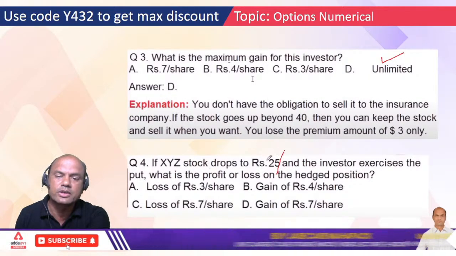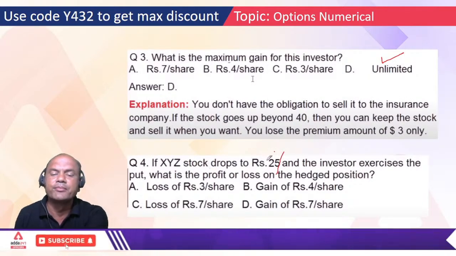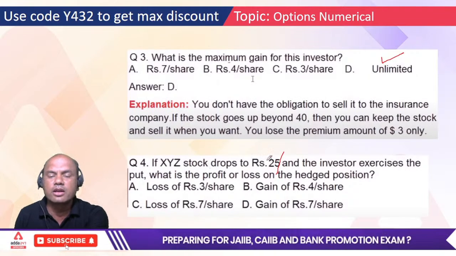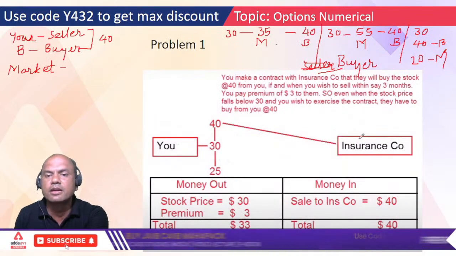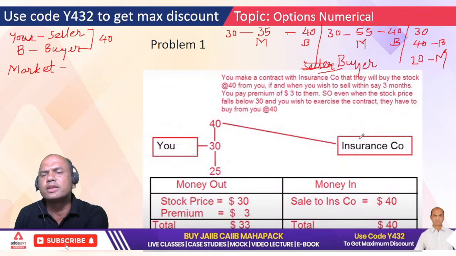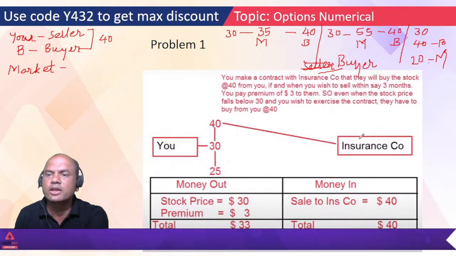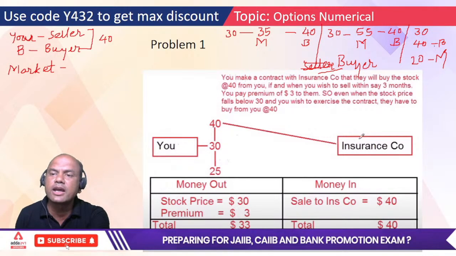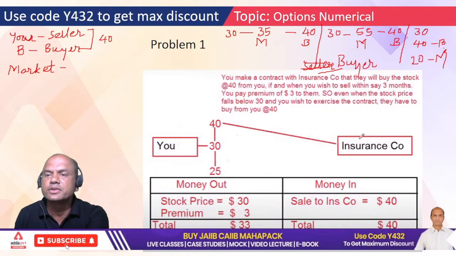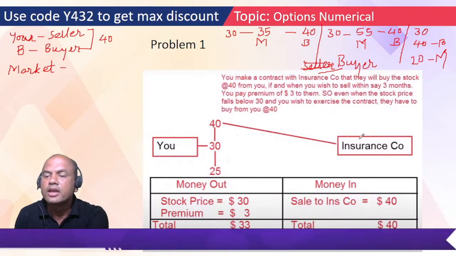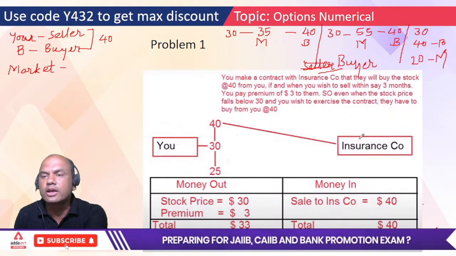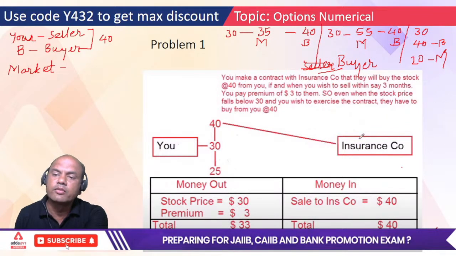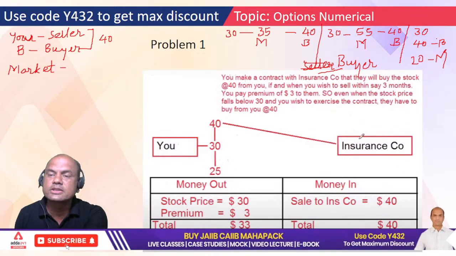Second, if XYZ stock drops to 25, what will that investor do? I had bought it at 30. I'll follow these three cases only. This stock has fallen down. Will I sell it at a loss? No, I'll go to this guy. This was a contract with you, buy this at 40. So again I'll earn 7 rupees. Even though the stock has fallen down, I'll still earn, because I made a contract with this guy.